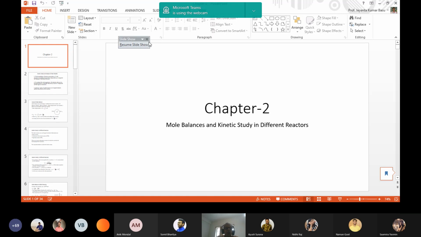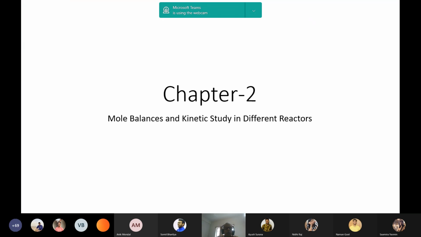I have given slideshow mode, it is not coming. It has come. Mole balances and kinetic study in different reactors.